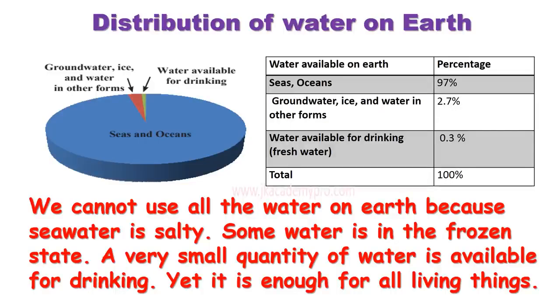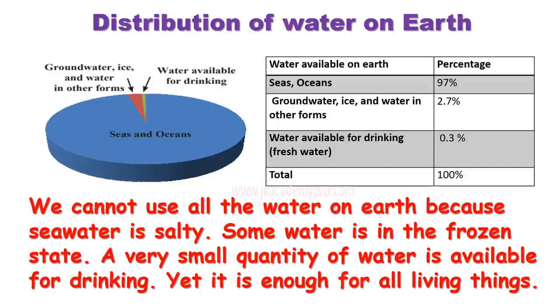We know that 71% of the earth is surrounded by water. Now water is not of the same form. It is available in the seas and the oceans, in the form of streams and rivers, and also in the form of ice. Now let's learn the proportion of each of these. Seas and oceans comprise 97% of the water on this earth, while groundwater, ice, and water in other forms is 2.7%. And water available for drinking, that is the fresh water that we can use in our homes, is only 0.3%.